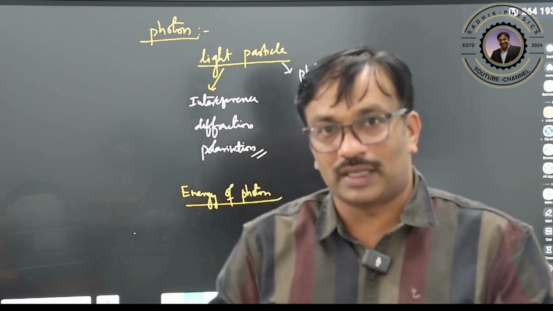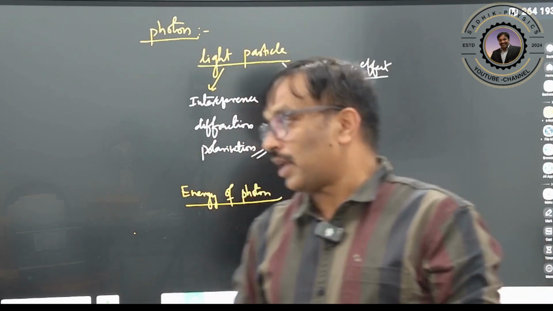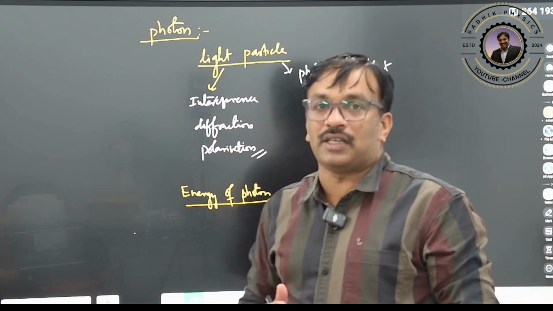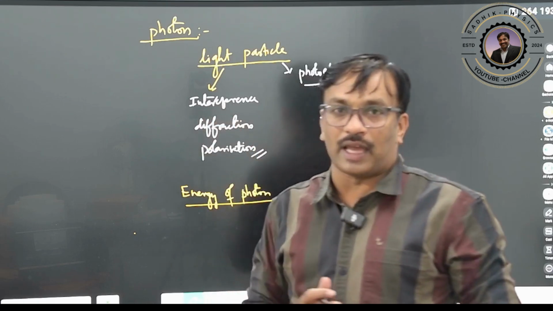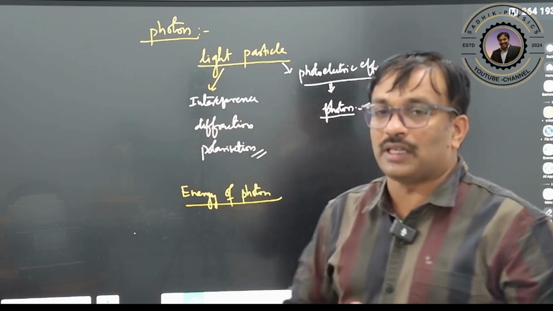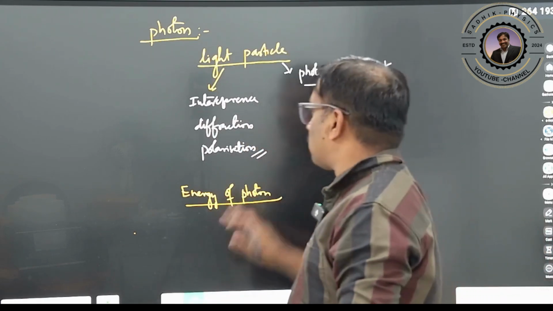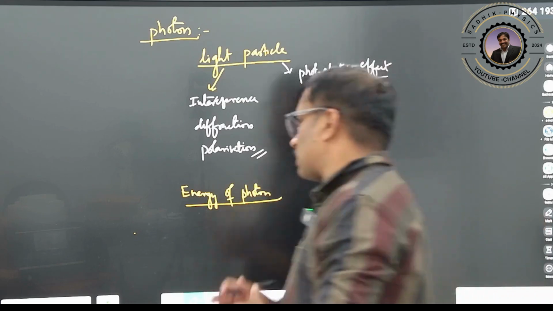Therefore the photon has momentum and can exert pressure, which is called radiation pressure. The intensity is nothing but how many photons hit per second, so it depends upon the intensity. We will discuss all these.